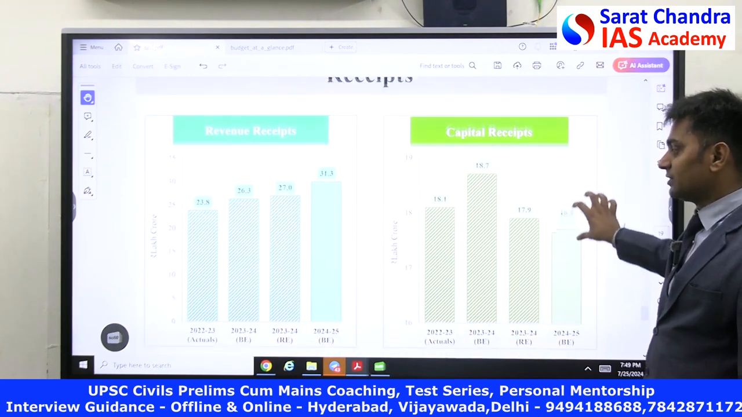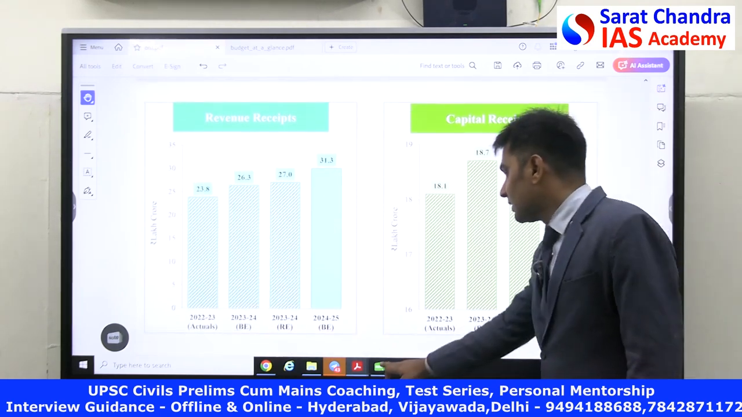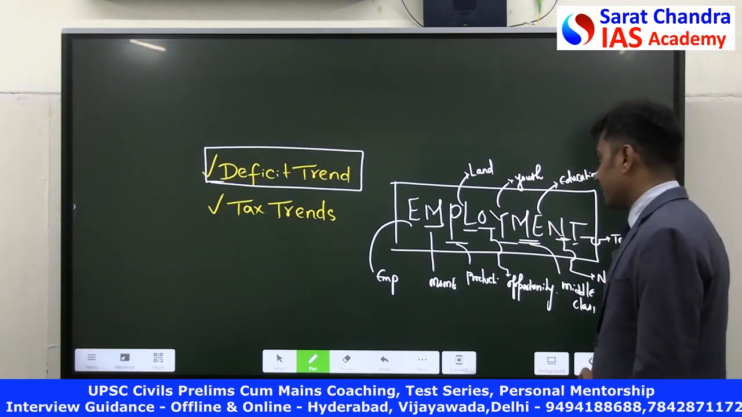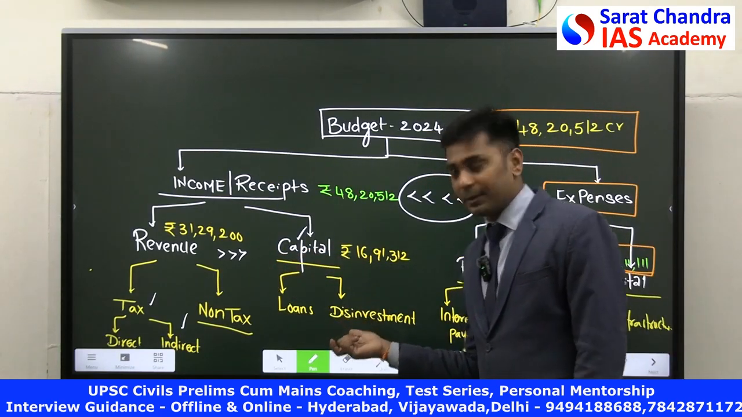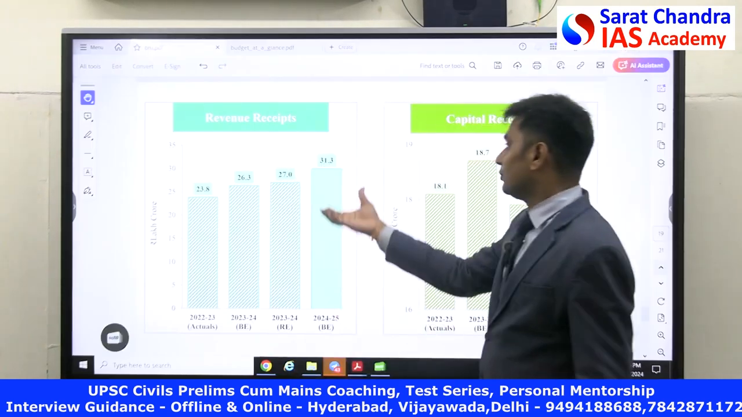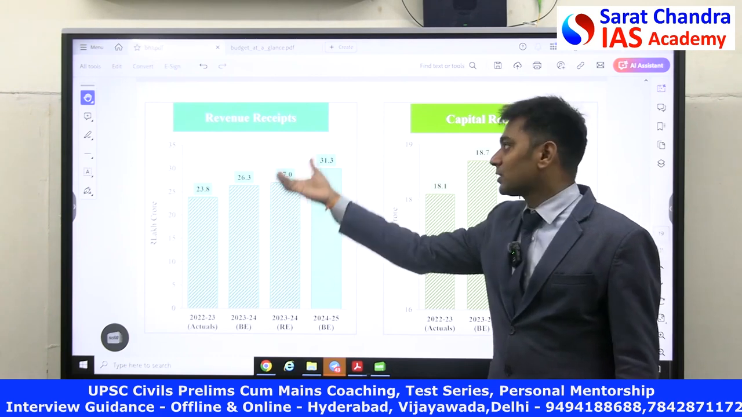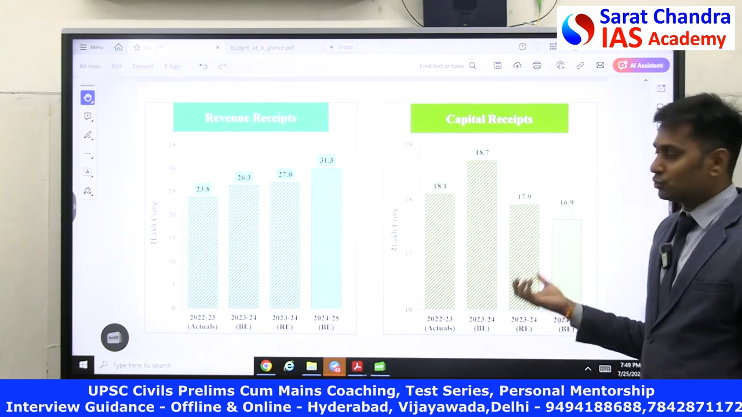Now look at the receipts component. This receipts I have already discussed in this component. So what is the total receipts for revenue? What is the total receipts for capital? So that was again explained in this system. If you look at 31.3 lakh crores are coming from revenue, whereas from the capital 16.9 lakh crores is coming.